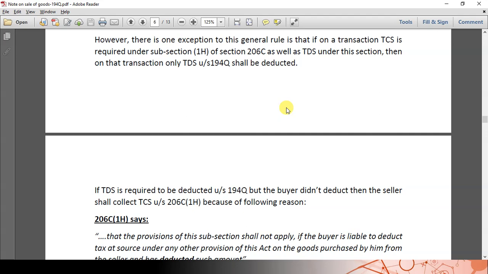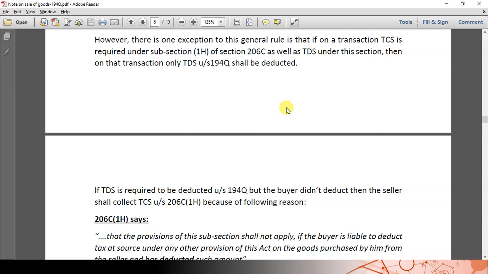The seller need not collect TCS under section 206C1H. 206C1H says on sale of goods, the seller has to collect TCS. 194Q says on buying of goods, the buyer has to deduct TDS.